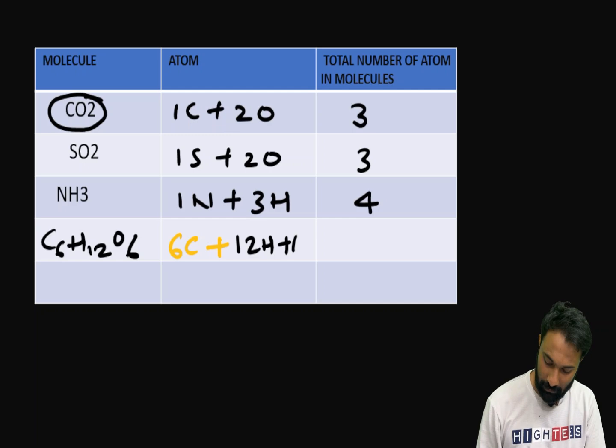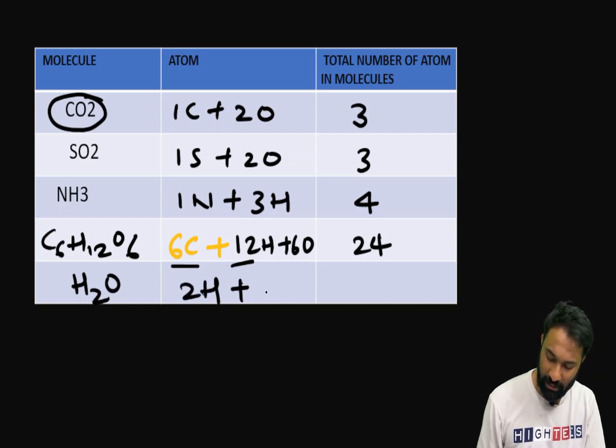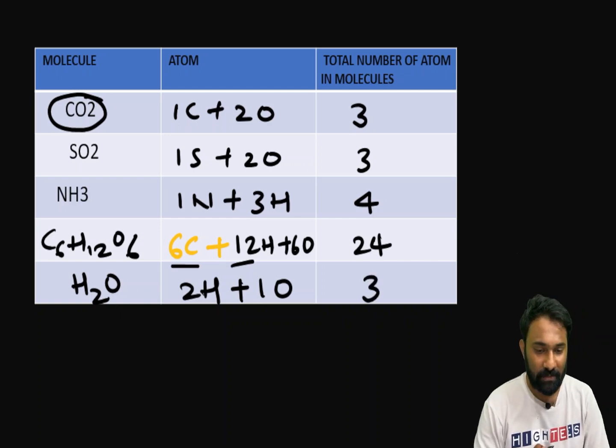Next, 6 oxygen atoms. Totally how much? 6 carbon atoms, 12, plus 6 hydrogen, 18 plus 6. Total 24 atoms we are having in the glucose. Next I will take a well-known example for you. That is H2O. Here we are having 2 hydrogen atoms plus 1 oxygen atom. Total 3 atoms. Clear?